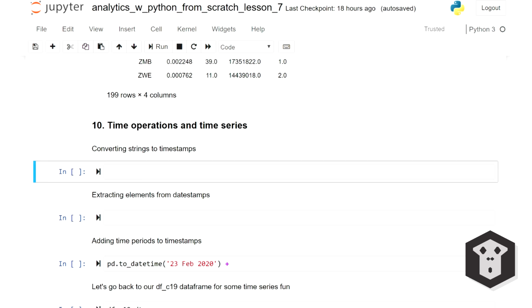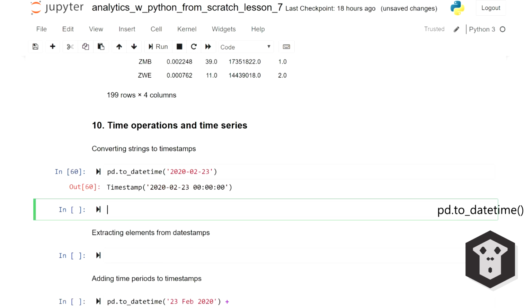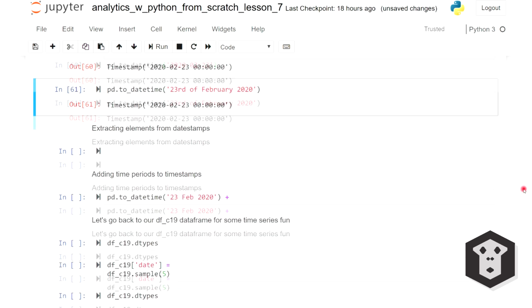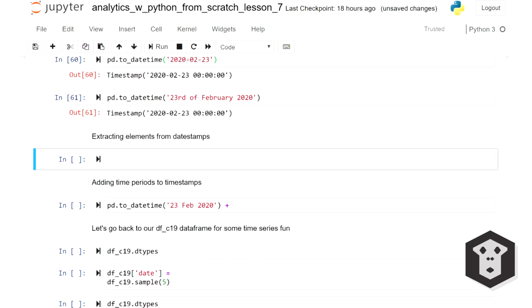Exciting. The toDateTime function in Pandas is helpful to convert strings to timestamps. It's pretty cool because it's quite robust. Let's try it out. 23rd of February. But I could write 23rd of February 2020. It still works. We can also extract time elements using the string format method.